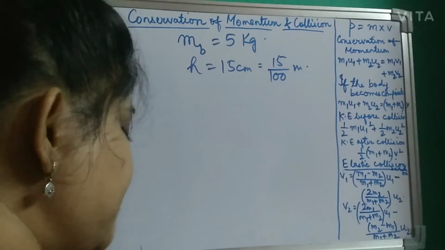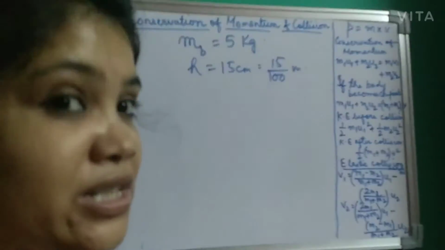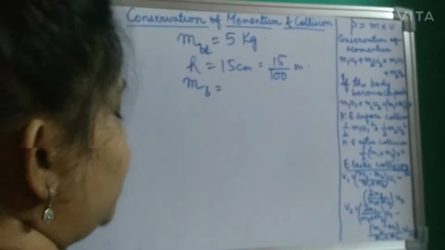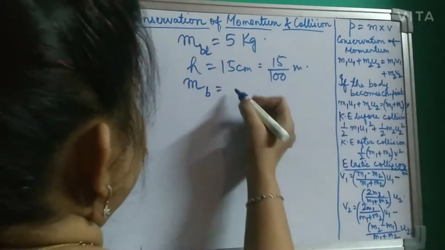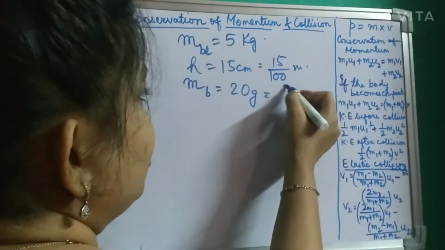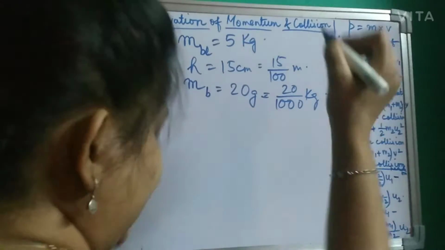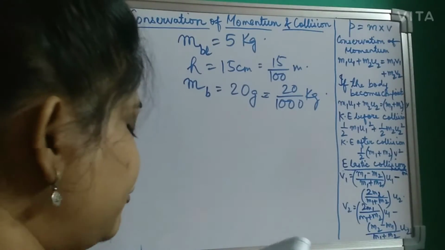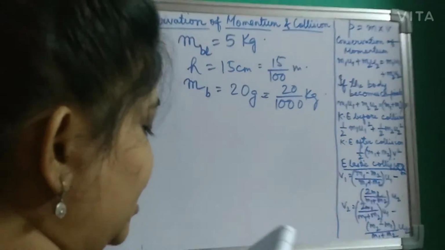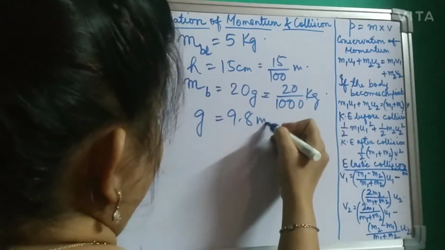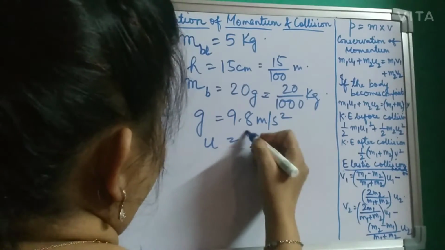Next, what else is given? The mass of the bullet is 20 gram. Let me denote the block by BL and the bullet by B. Since it is given in gram, we will convert it into kg, that means 20 by 1000 kg. Find the initial velocity of the bullet. Given g is equal to 9.8 meter per second square. So you are asked to find u, the initial velocity of the bullet.